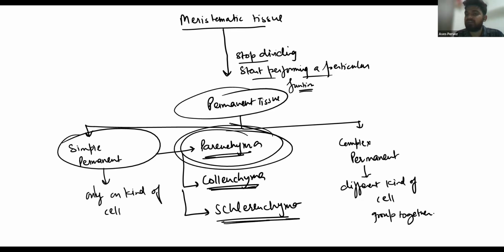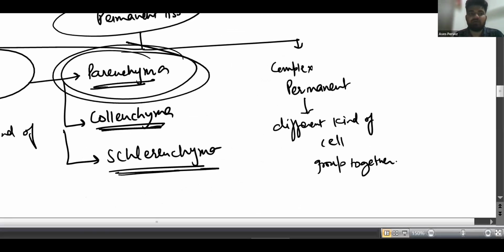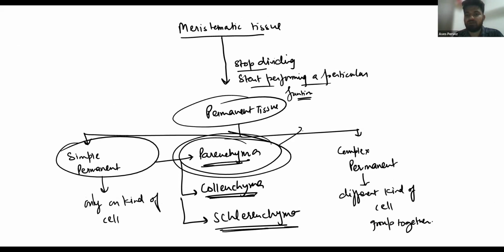We have discussed the simple parenchyma and the chlorenchyma. Now we are talking about the next type of simple permanent tissue, that is collenchyma.